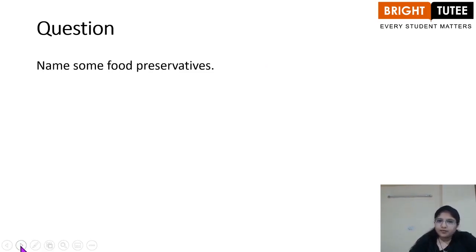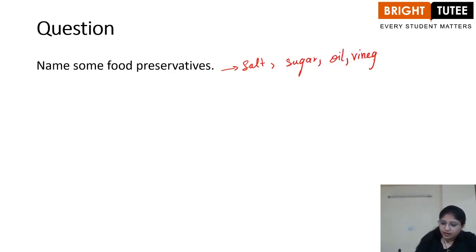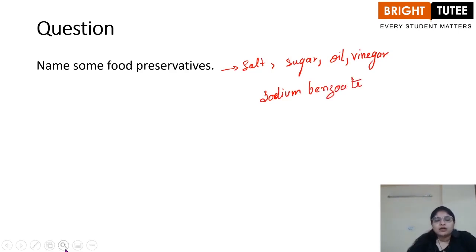Name some food preservatives. So there are different food preservatives like your salt, sugar, oil, vinegar, then chemicals like sodium benzoate, right? So all of these are different chemicals which are acting as food preservatives.